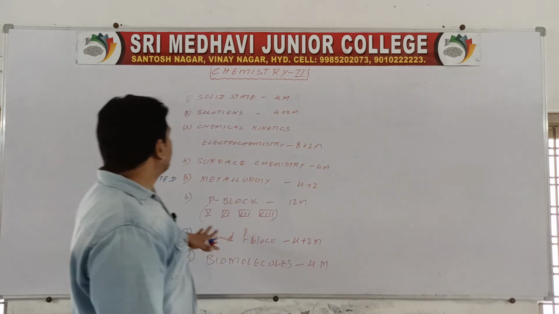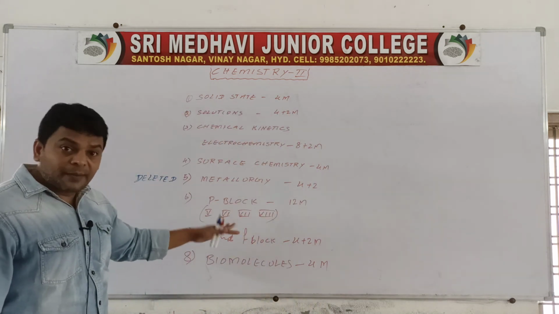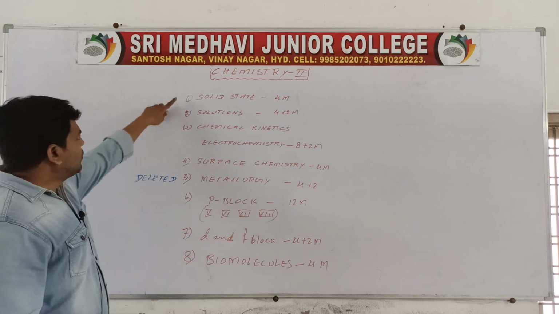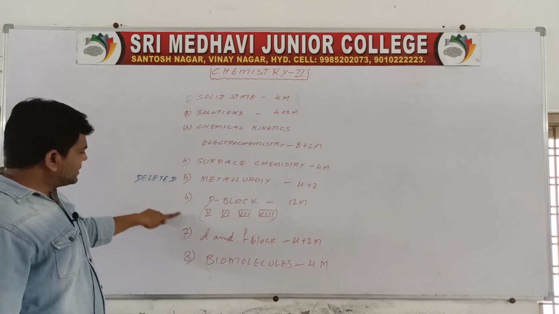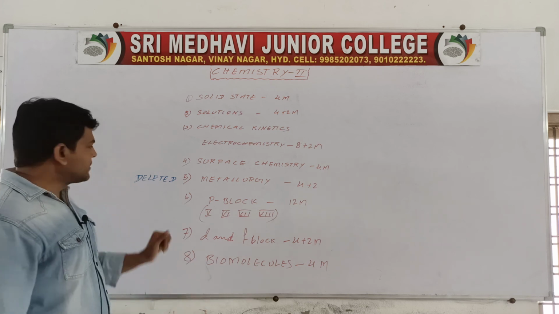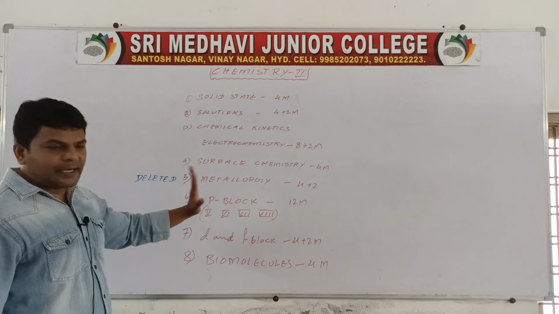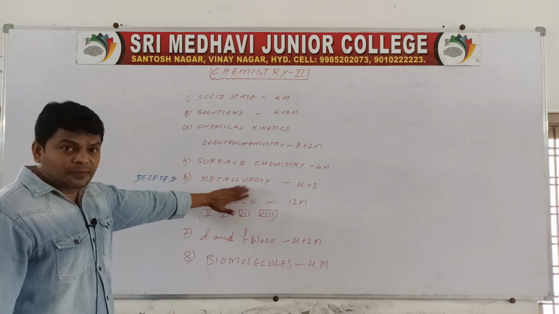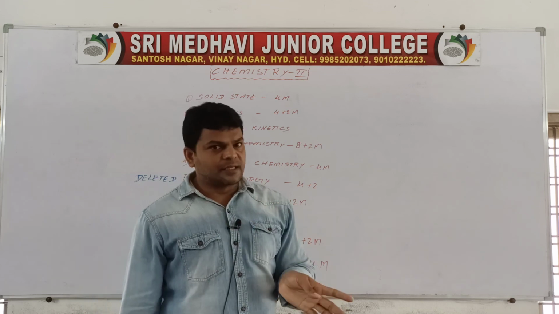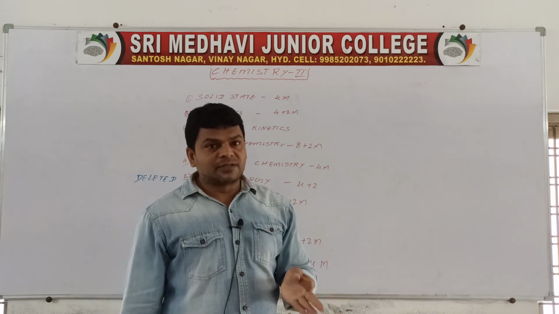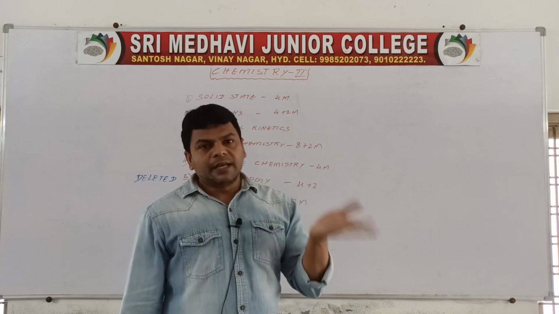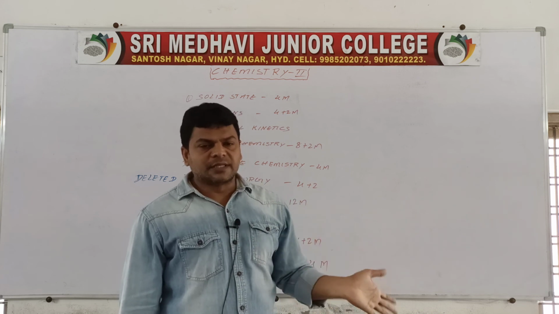So this is briefly the chapters covered in chemistry. 8 chapters are covered till date. This chapter is completely deleted, so don't read questions from it. Polymers is also deleted, and we did not discuss that chapter. Chemistry in everyday life is also deleted. The remaining 3 chapters in organic chemistry we are going to discuss.